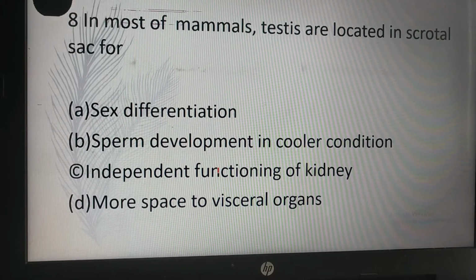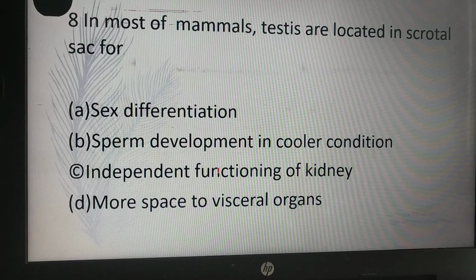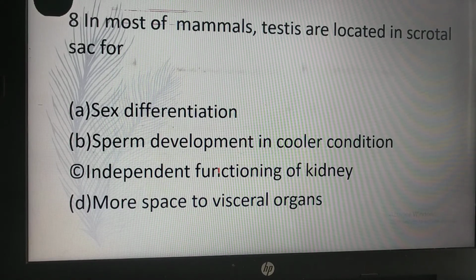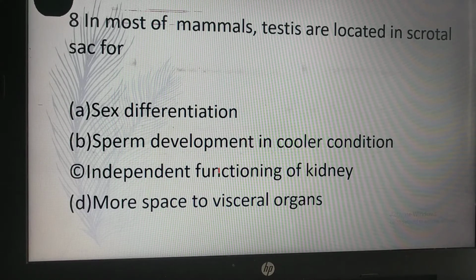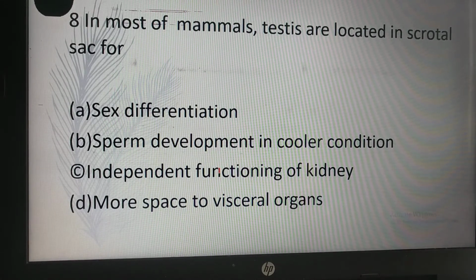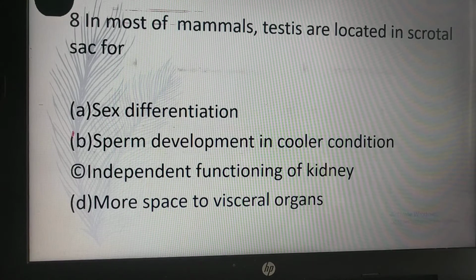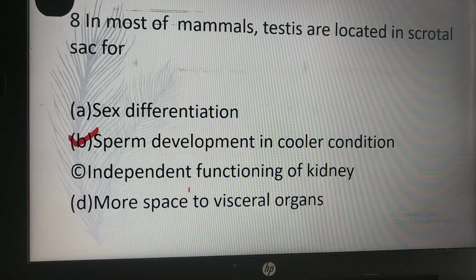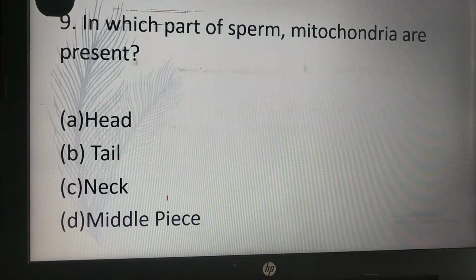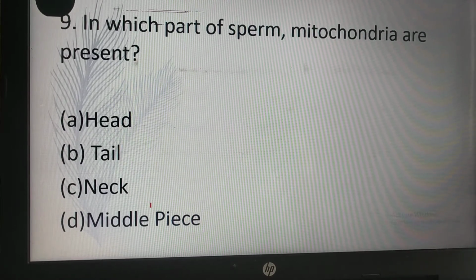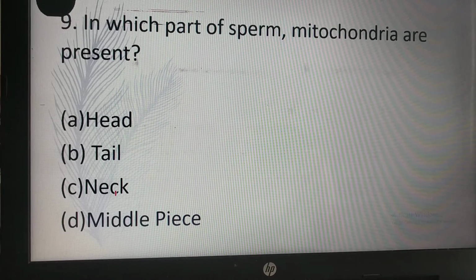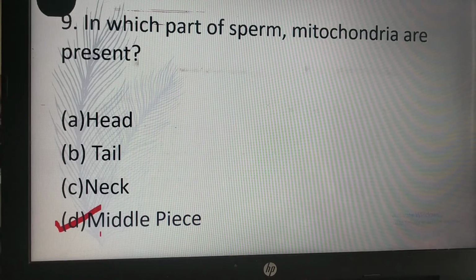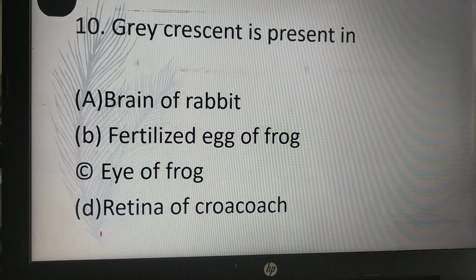In most mammals, testes are located in scrotal sac for sex differentiation, sperm development in cooler condition, independent functioning of kidney, more space to visceral organs. So answer is B, sperm development in cooler condition. In which part of the sperm are mitochondria present? Head, tail, neck, middle piece. D is the correct answer. In middle piece, mitochondria are present.